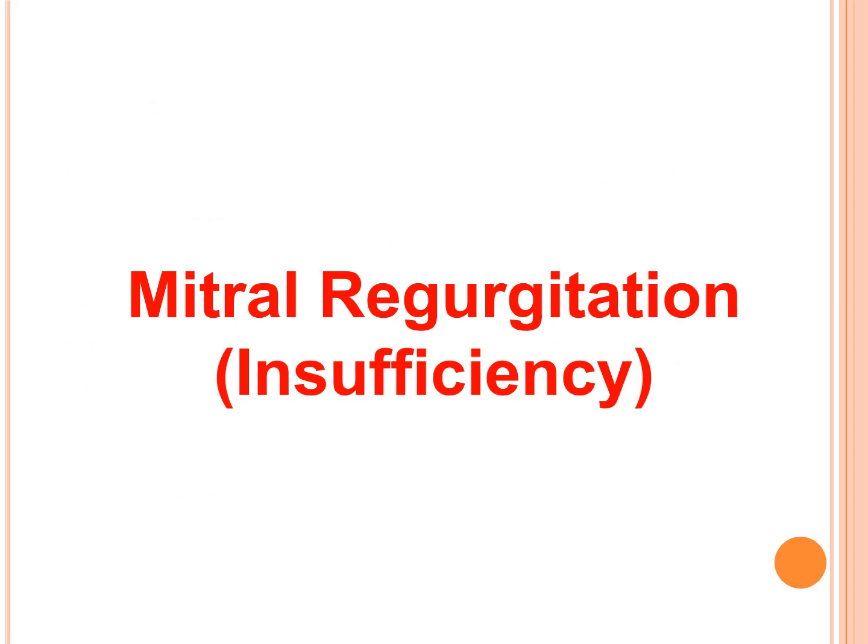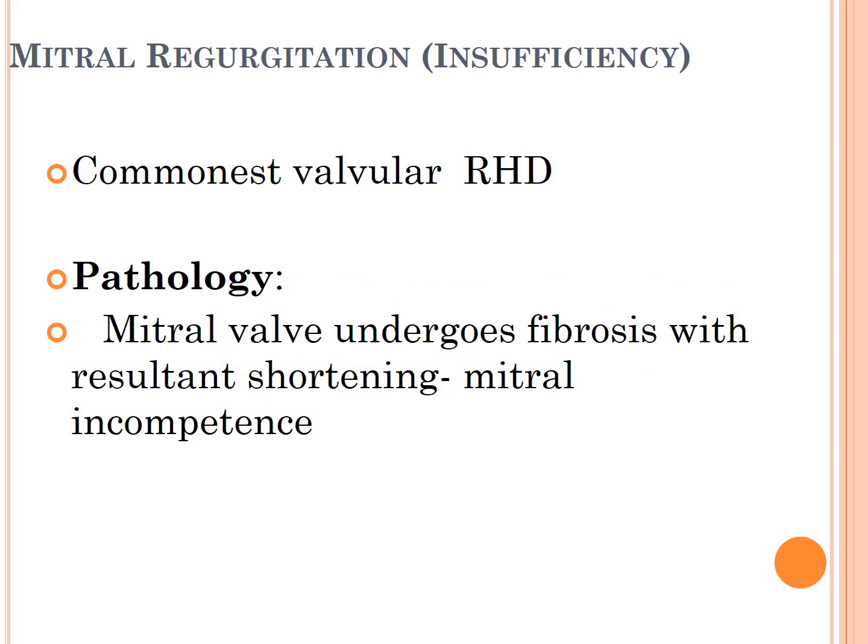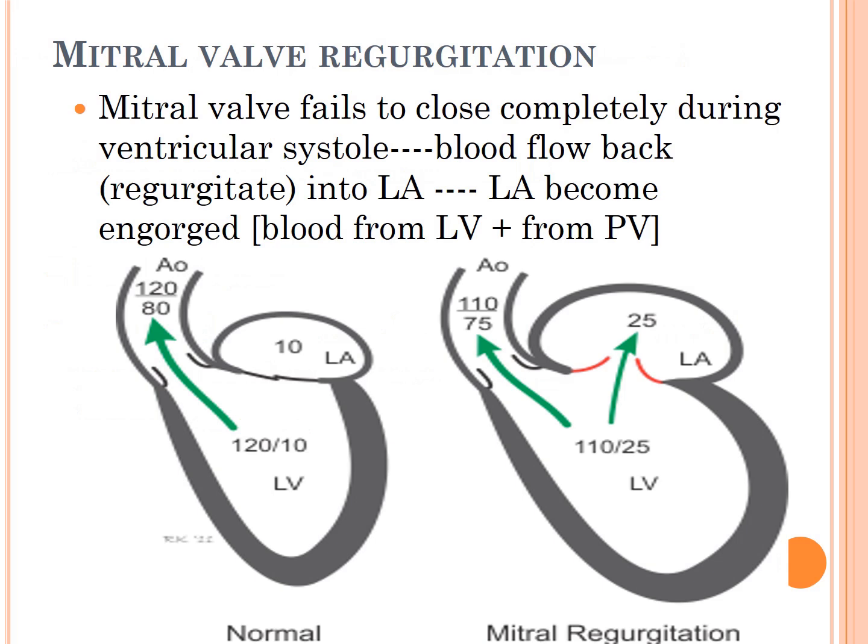So the commonest manifestation is mitral regurgitation due to rheumatic fever. Mitral regurgitation is the commonest valvular rheumatic heart disease. Here the mitral valve undergoes fibrosis, which results in shortening of the mitral valve, leading to mitral incompetence. That means the valve cannot close properly. So the mitral valve fails to close completely during ventricular systole. Just follow the diagram and see.